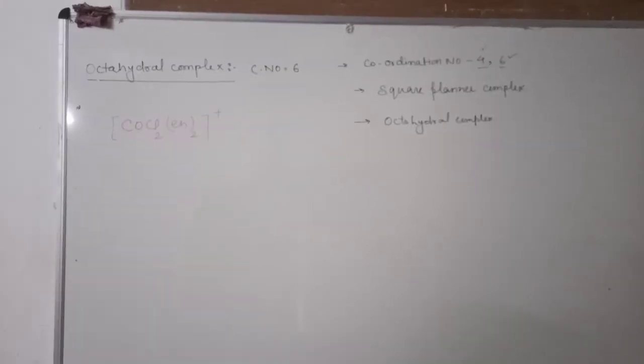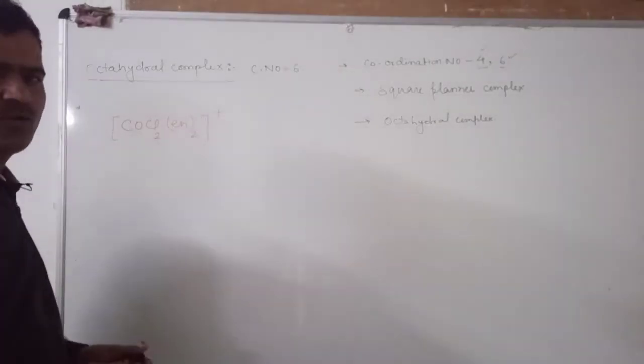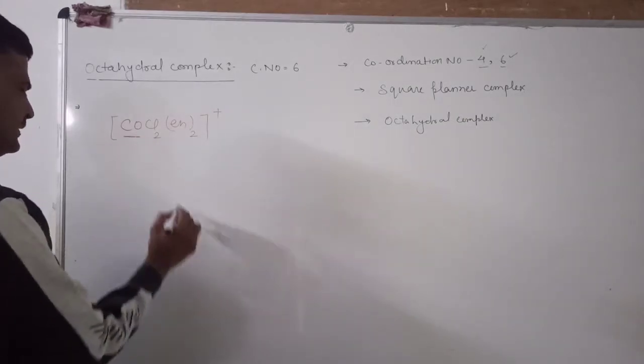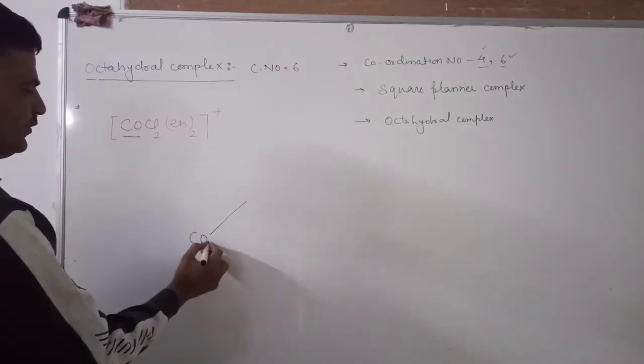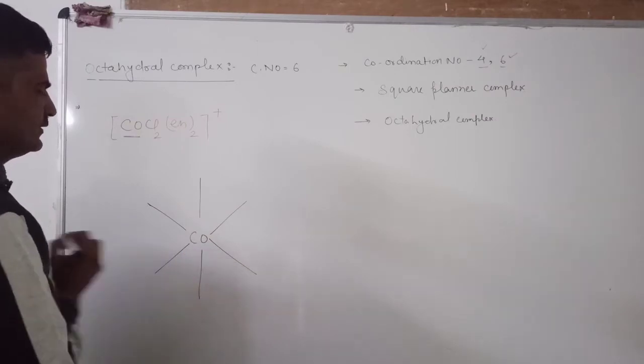Students, we will take another example of the octahedral complex, coordination number 6. Now this is cobalt, it becomes the central atom and its coordination number is 6. So we will form the octahedral geometry.